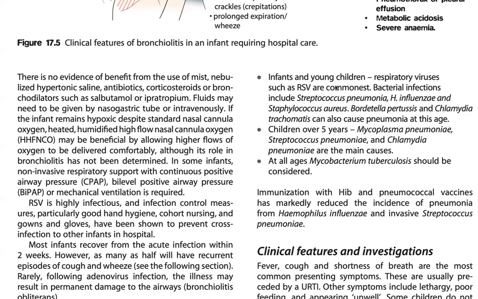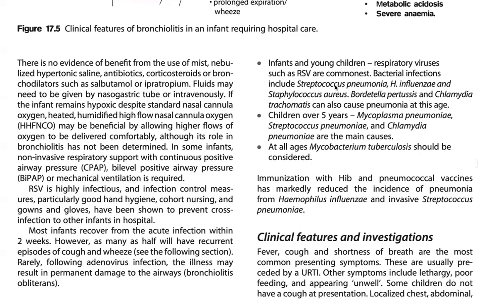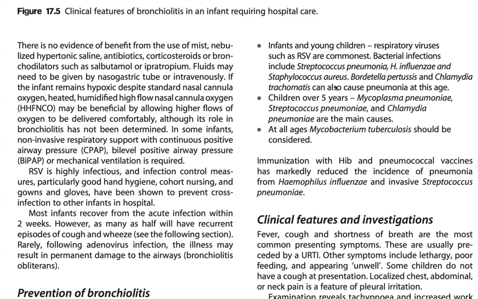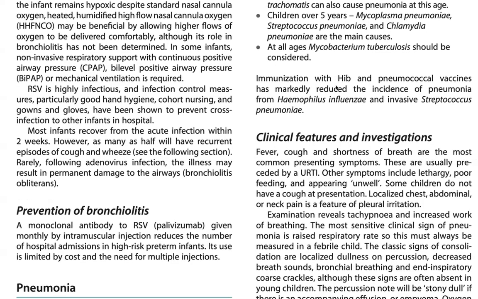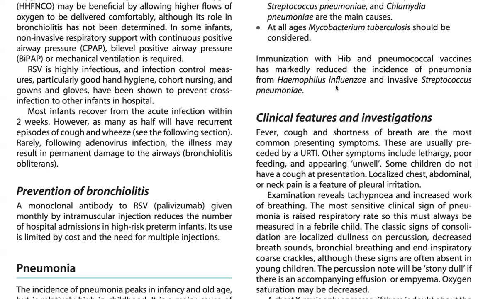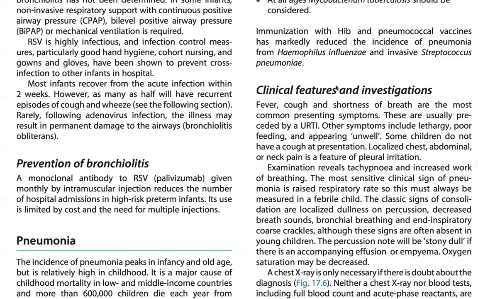In children over 5 years, Mycoplasma pneumoniae, Strep pneumoniae, and Chlamydia pneumoniae are the main causes. But at all ages, Mycobacterium tuberculosis should be considered. Immunization with Haemophilus influenzae type B and pneumococcal vaccines has markedly reduced the incidence of pneumonia from these organisms in recent years. Clinical features: fever, cough, and shortness of breath are the most common presenting symptoms. They're usually preceded by an upper respiratory tract infection.